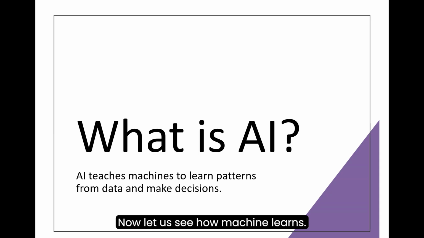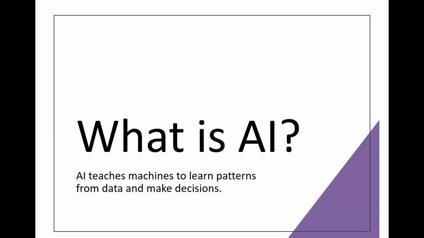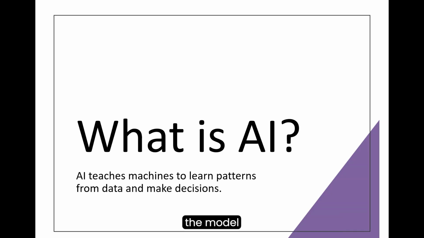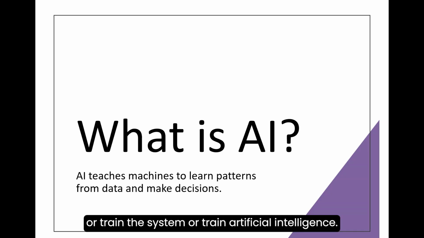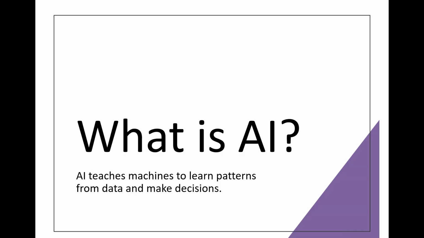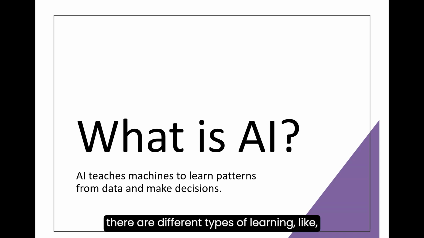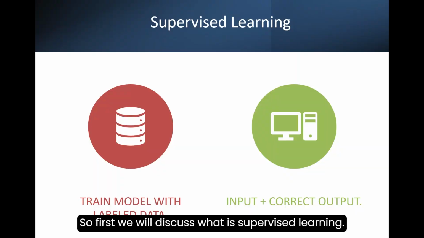Now let's see how a machine learns using data. There are different ways we train the model, or train the system, or train artificial intelligence. In artificial intelligence there are different types of learning. I will cover a couple of them: supervised learning and unsupervised learning. First we will discuss what supervised learning is.